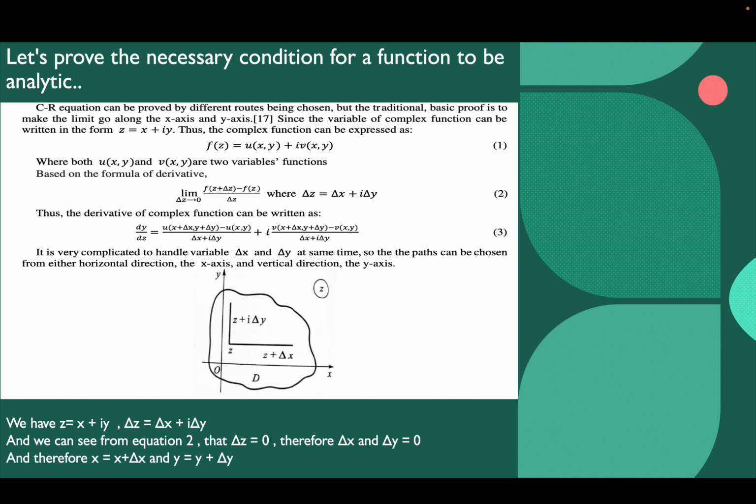It is very complicated to handle the variables delta x and delta y at the same time. So the path can be chosen from either the horizontal direction, the x-axis, or the vertical direction, the y-axis. Here we have z = x + iy and delta z = delta x + i delta y. And we can see from equation 2 that delta z tends to 0. Therefore, delta x and delta y tend to 0, and therefore x becomes x + delta x and y becomes y + delta y.